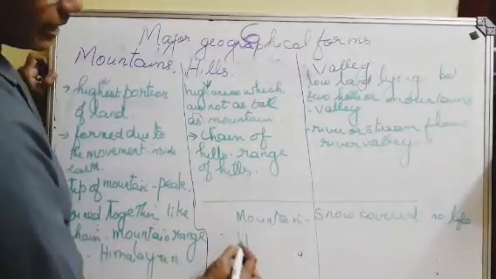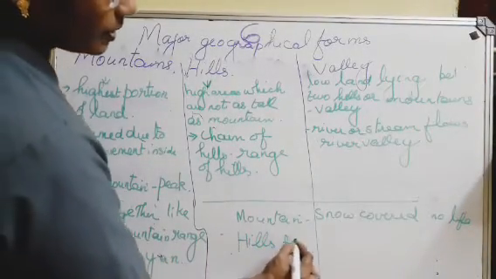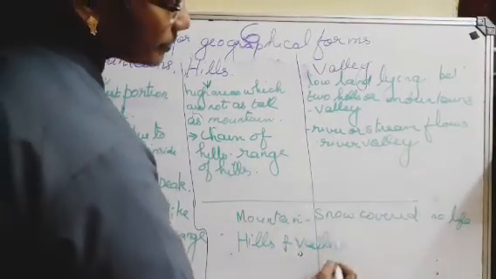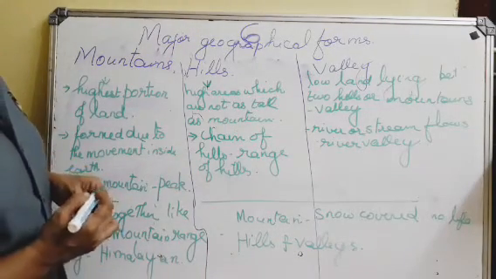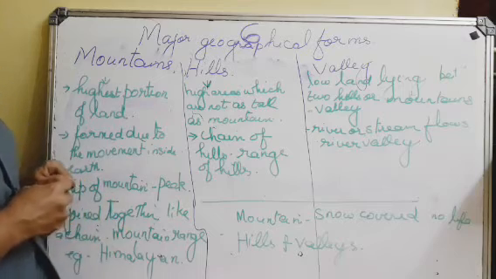But plants, animals and even people can survive on hills and valleys.